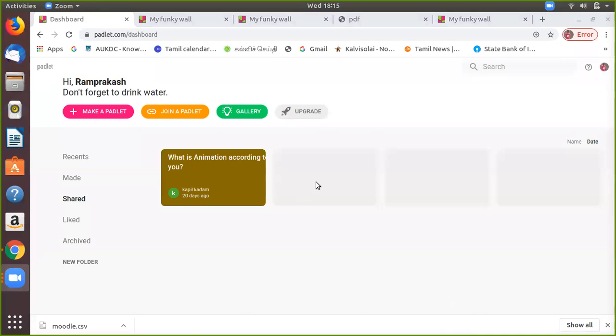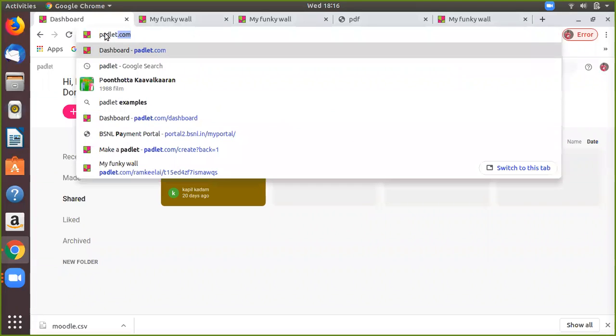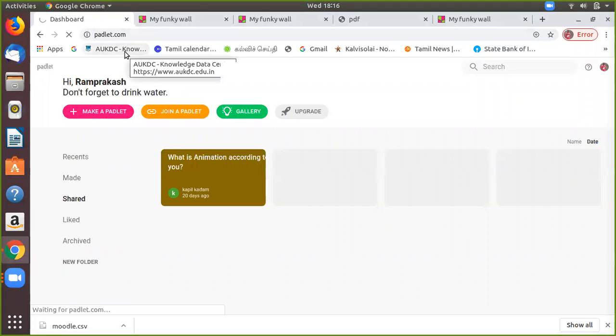I shared my Padlet link. You can find it in the chat box. If you have a mobile phone with you, you can go to this website, padlet.com. Then sign up.